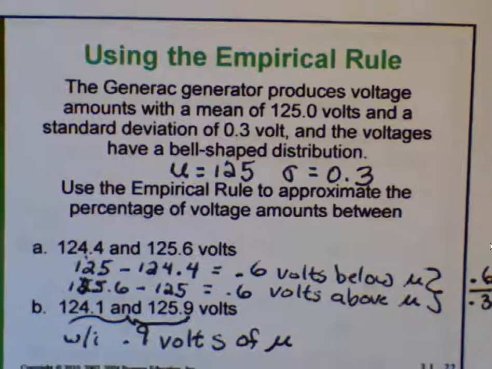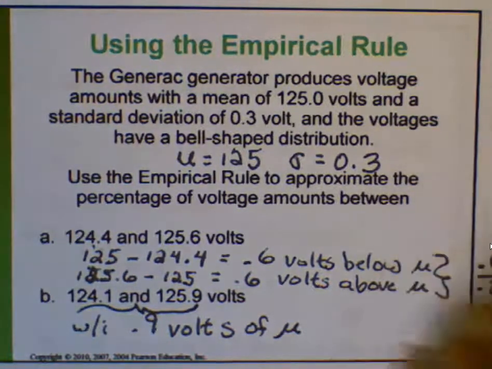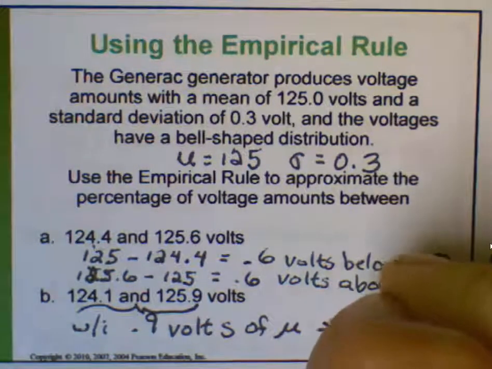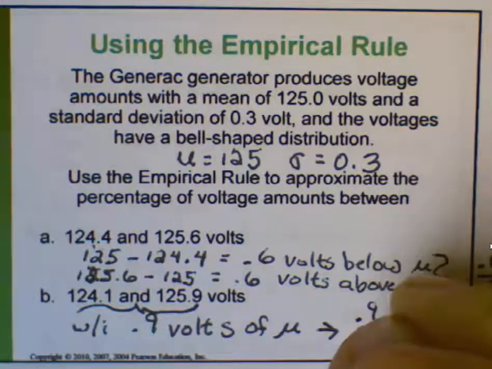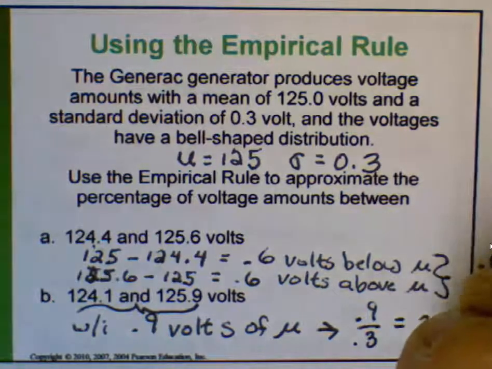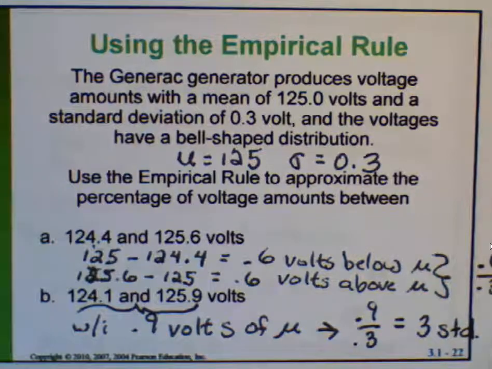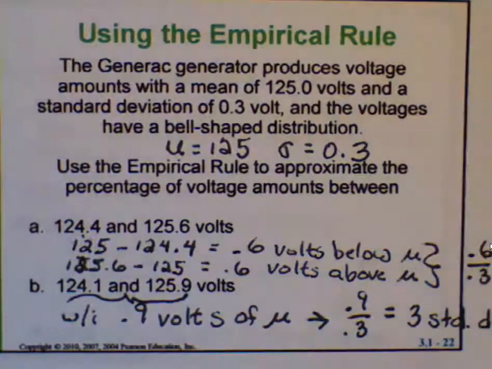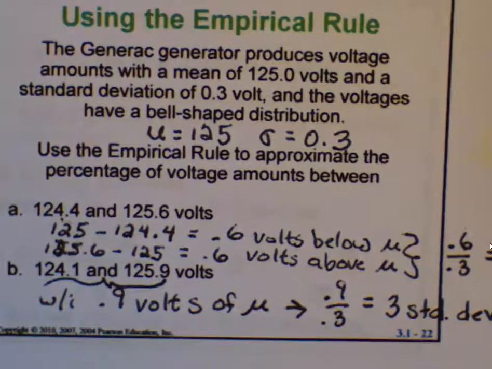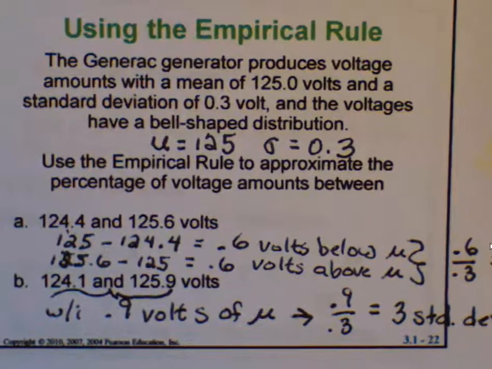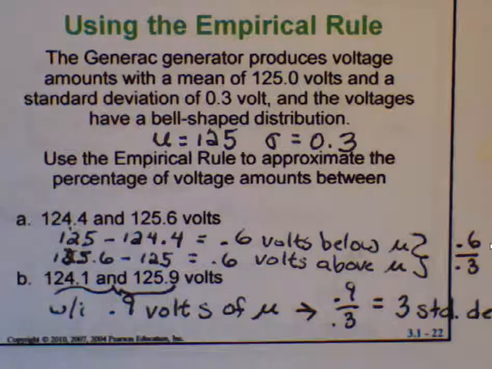And to find out how many standard deviations that is, just divide by the size of one standard deviation. And you find that that's 3 standard deviations from the mean. Using the empirical rule, what percent of the population lies within 3 standard deviations of the mean?